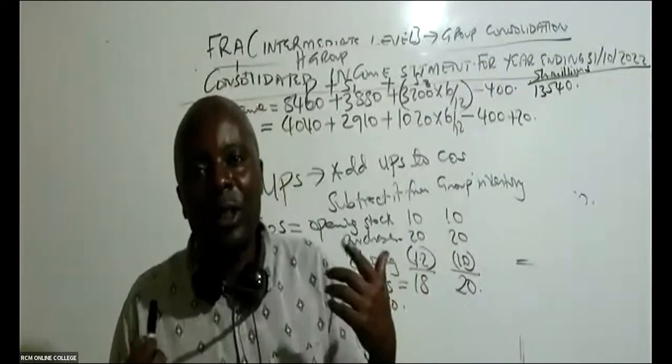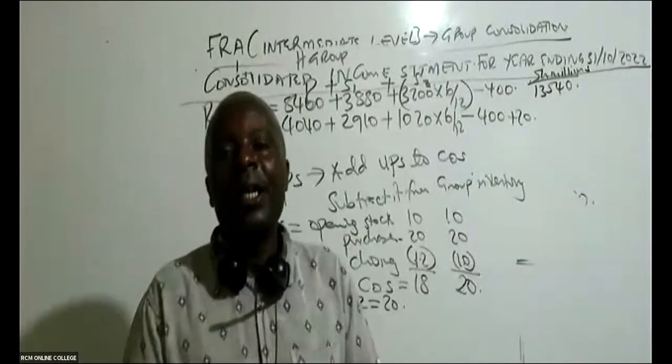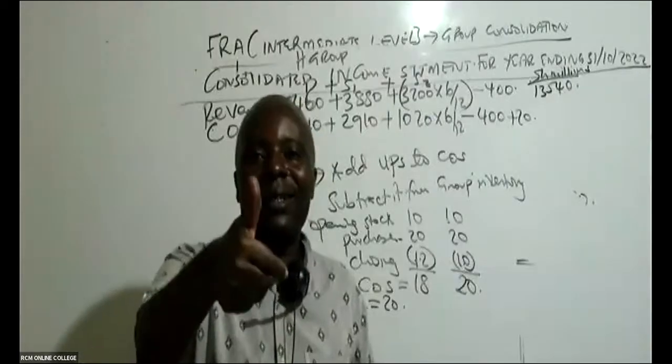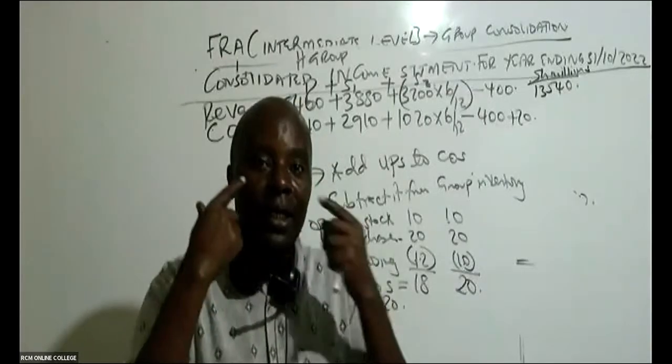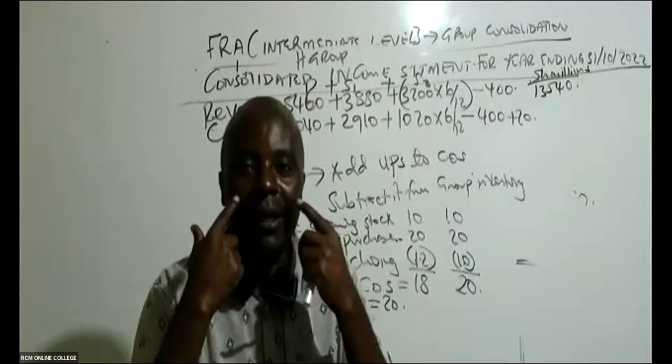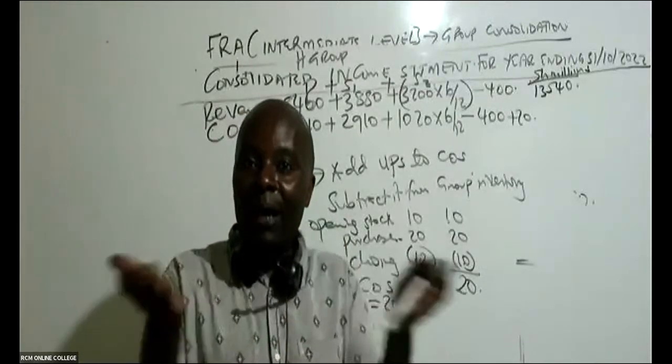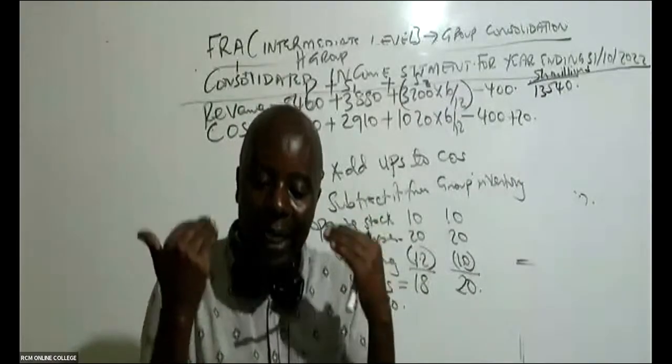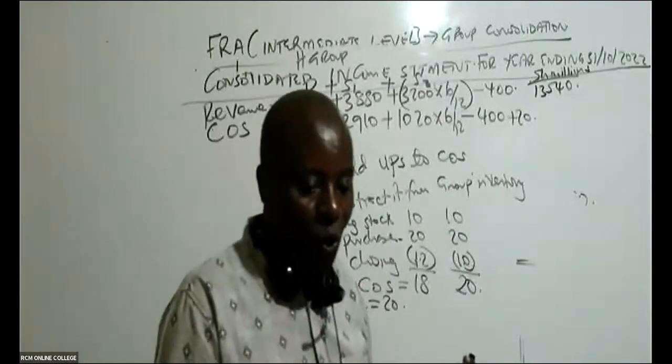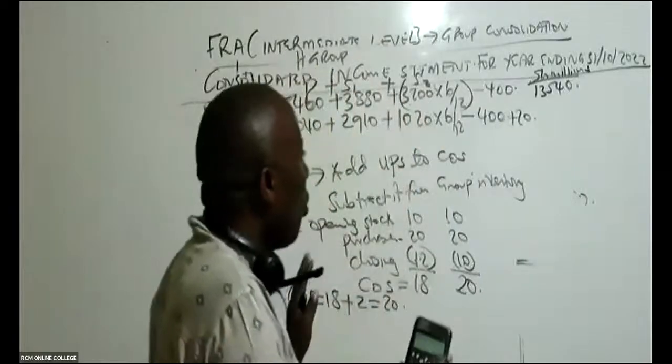For us here, the extra depreciation is depreciation of a brand asset, like the RCM Online College brand. It's a big brand, but you can't touch it. So that's impairment, and that can only go to administration. So then we are over with this.